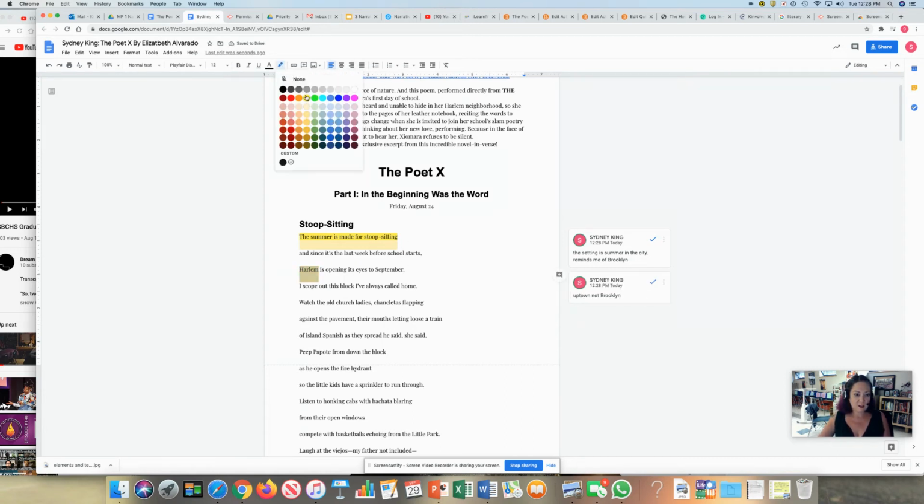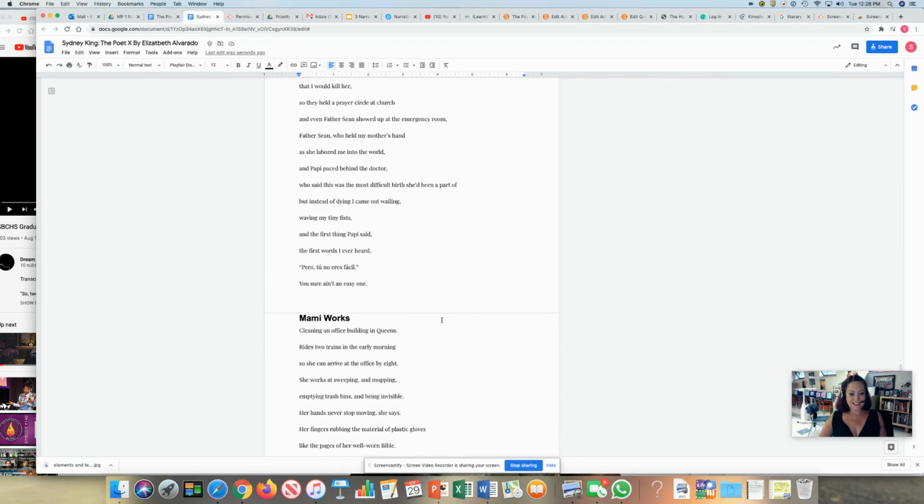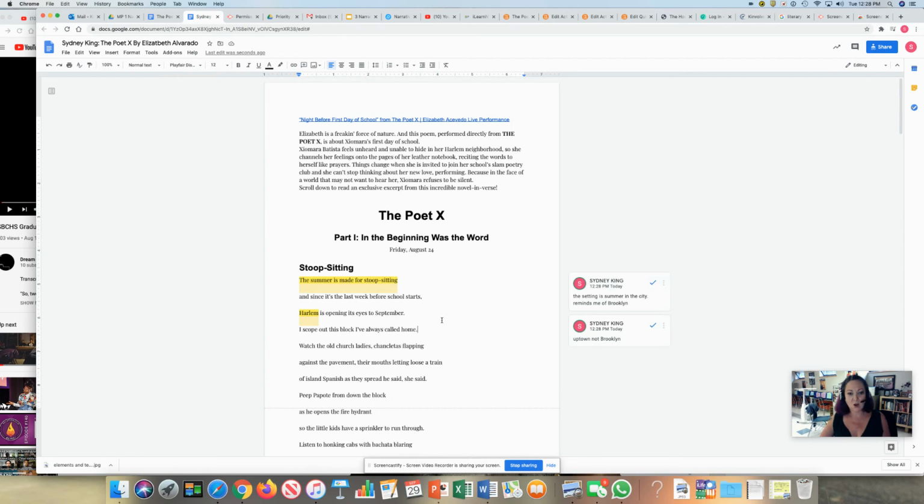Again, the highlighter tool is here, and then you just click those little boxes and you can make comments on the side. I expect you to go through all through the text. Yes, this is long, but notice it's in a poem form, right? And again, we're looking for you to find the characters, the plot, the setting, the theme, the conflict, but also how is this autobiographical, right?